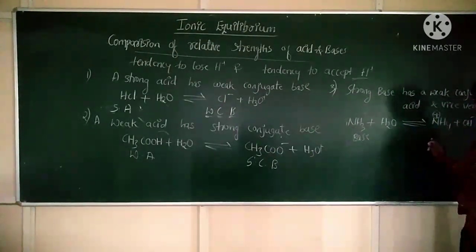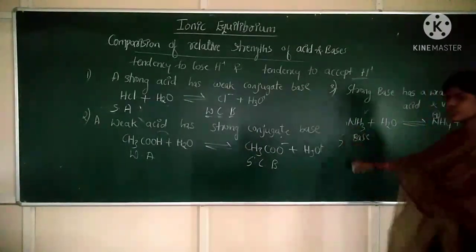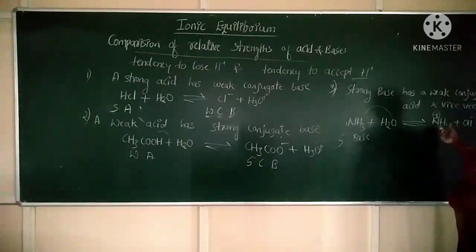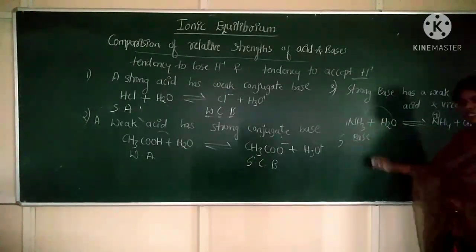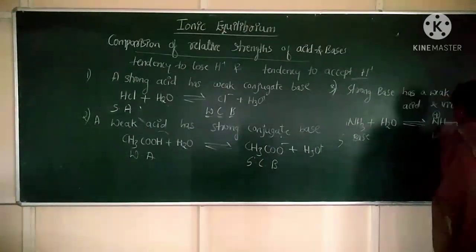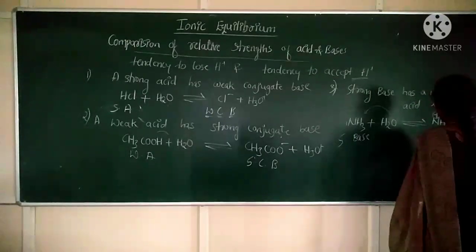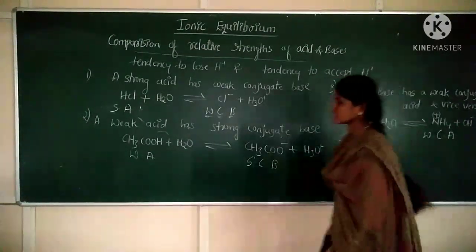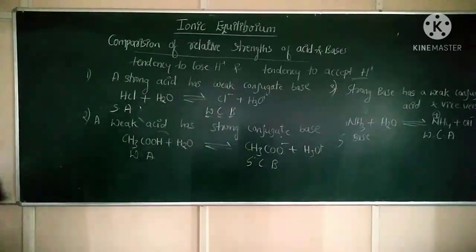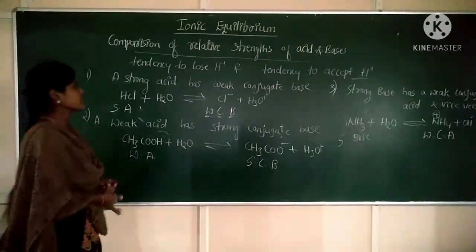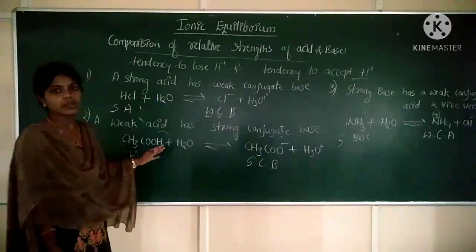The conjugate species formed by a strong base will always be a weak conjugate acid. Write it down: weak conjugate acid. NH4 plus is a weak conjugate acid. Clear? So this is the comparison of relative strengths of acids and bases.